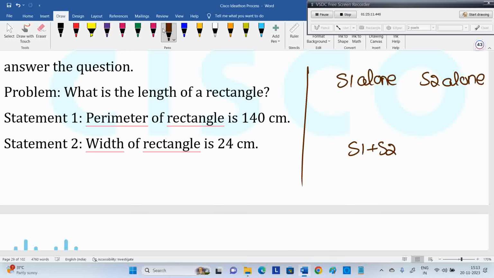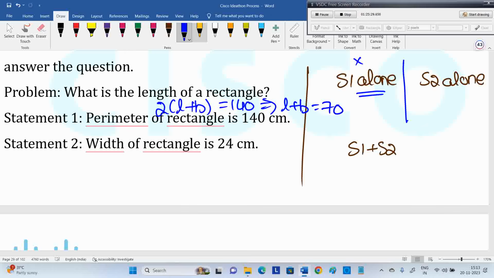First one alone, can you decide? What did they give? Perimeter means 2 into (L plus B) is 140, so L plus B is 70. Can I decide the length here? No. So statement 1 alone is not possible. What is statement 2 alone? Breadth is 24. Okay, I cannot decide using 2 alone also. Now together: L plus B is 70, breadth is 24. Obviously, we can calculate the length. So your answer should be both statements together.